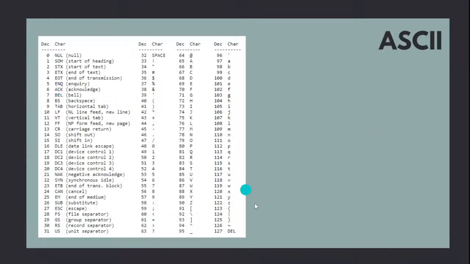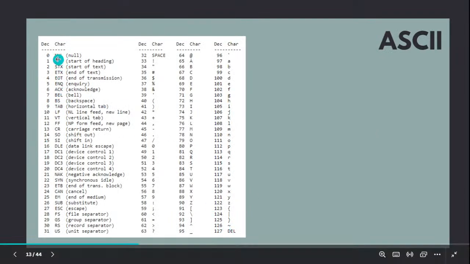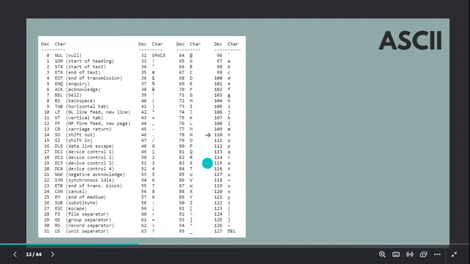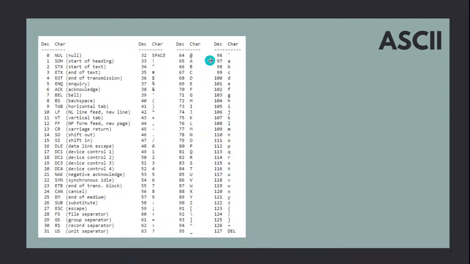You go from 0 to 127 here, so you have the symbols as well. For example, the capital letter A starts at 65. That's the number. B is 66, C is 67. If you go till Z, it is 90, and you have some symbols, and your small letter characters start from 97. So from 97 you will be having that. We have already seen this, I hope.